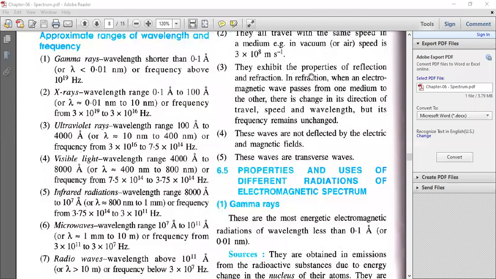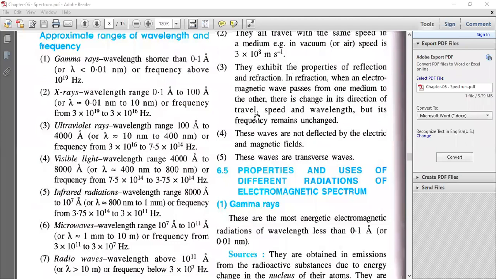It has the frequency about 10 raised to 19 Hertz. X-rays have wavelength range 0.1 angstrom to 100 angstrom. That is nothing but 0.01 nanometer to 10 nanometer. If you want to convert from angstrom to nanometer, you just need to divide it by 10. And frequency is 3 into 10 raised to 19 Hertz to 3 into 10 raised to 16 Hertz.